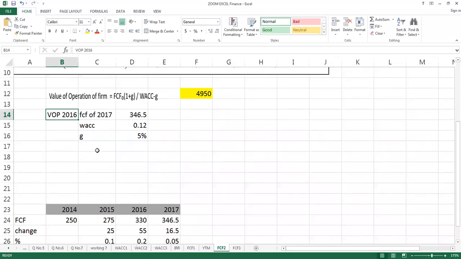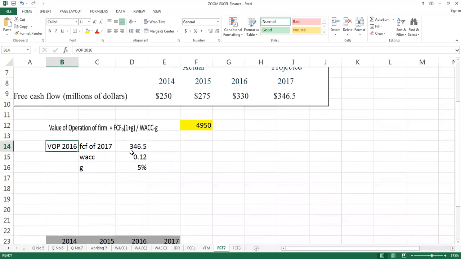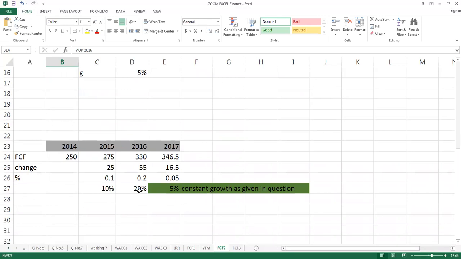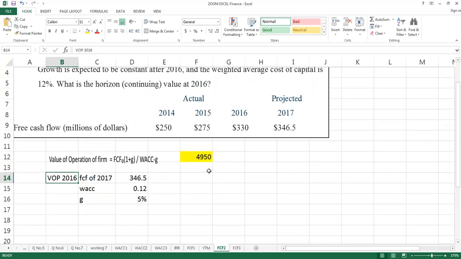You can take all these values to calculate the value of operation. And remember that when we calculate value of operation of any firm, we need value of operation of the next year, and we need WACC, and we need G. So this G was important, that what growth rate you are calculating. So earlier the growth rate was 10% and 12%. So naturally these two cannot be applied to calculate the value.